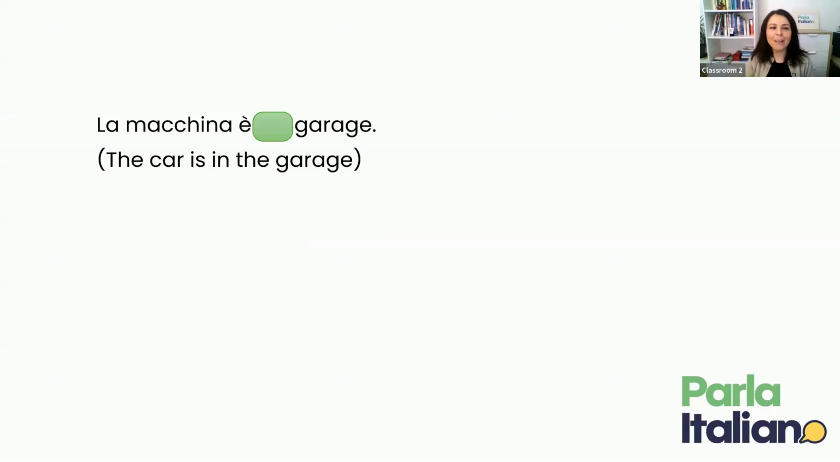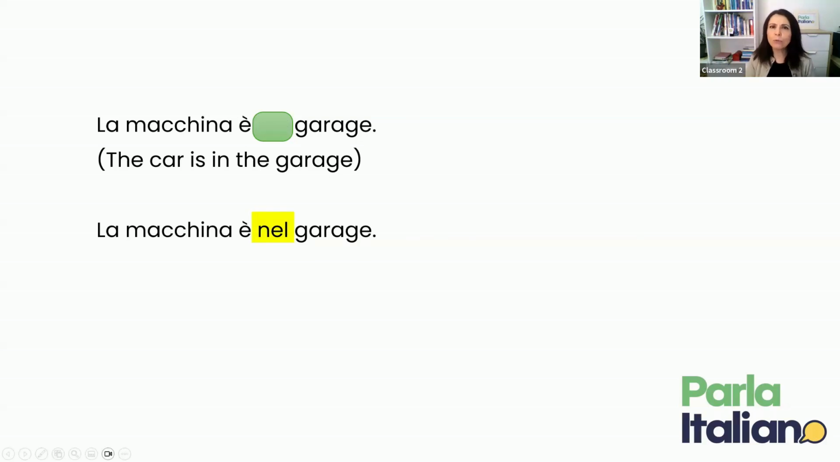La macchina è in garage. The car is in the garage. So, what is the actual preposizione there? La macchina è nel garage. Okay, but nel.